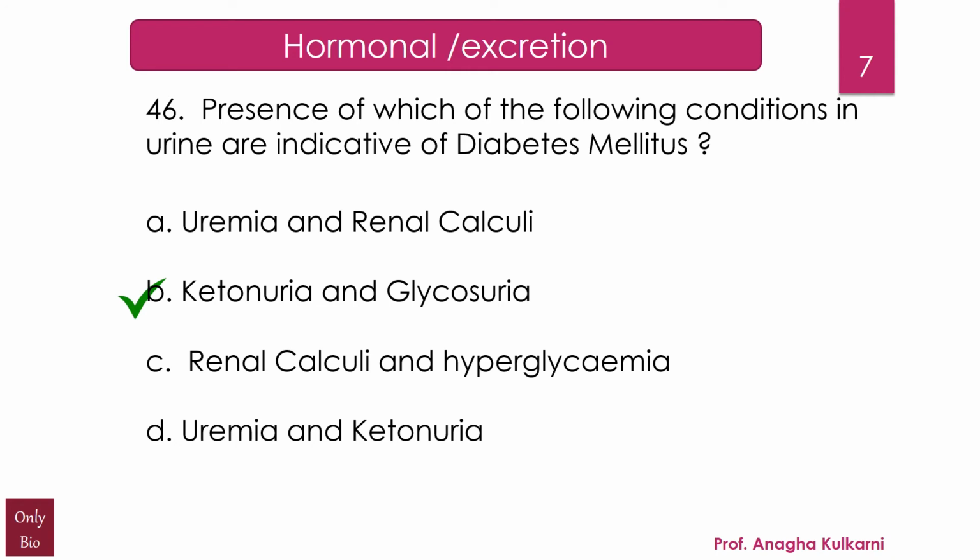Now, ketonuria is a medical condition in which ketone bodies are present in the urine. It is seen in conditions in which the body produces excess ketones as an indication that it is using an alternative source of energy, generally seen during starvation or commonly in type 1 diabetes mellitus. Glycosuria is a term that defines the presence of reducing sugars in the urine, such as glucose, galactose, lactose, fructose, etc. So, glucosuria connotes the presence of glucose in the urine and is the most frequent type of glycosuria.